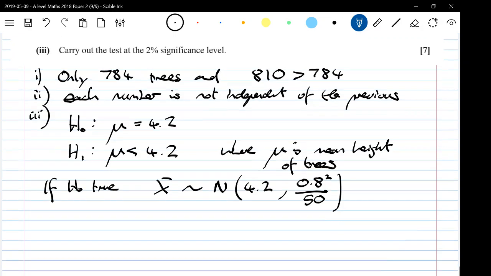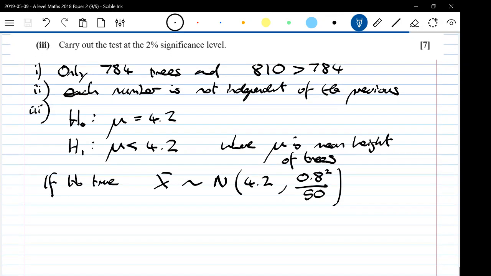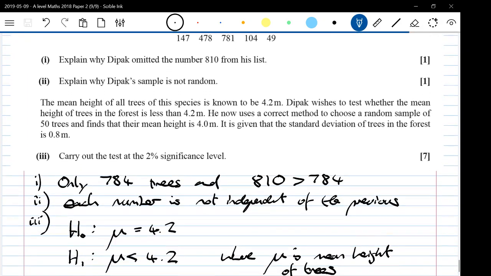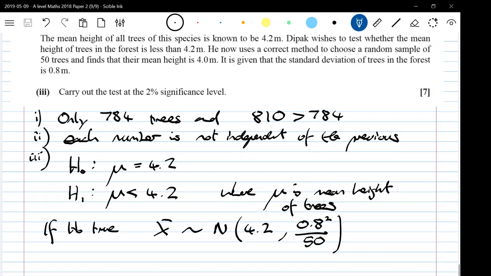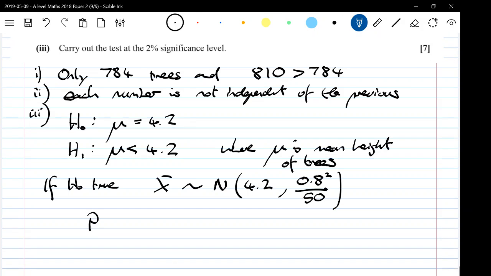Now we want to test the result that he got, or more unlikely than that. That's what we're interested in. So what we're looking for is the probability that x bar is less than 4.0, because that was the value that he got from the sample. And we want to test that or more extreme. That's what we're looking at in our hypothesis test.